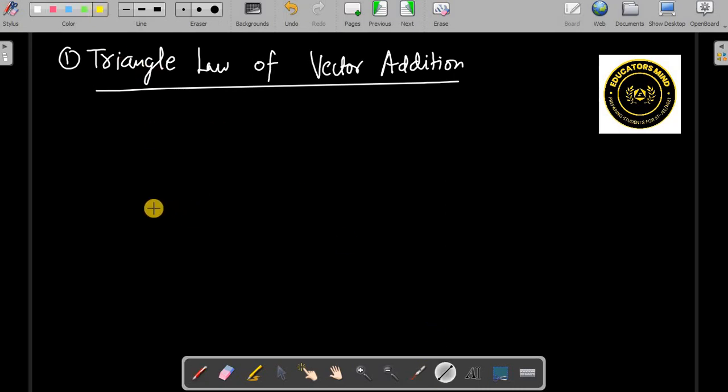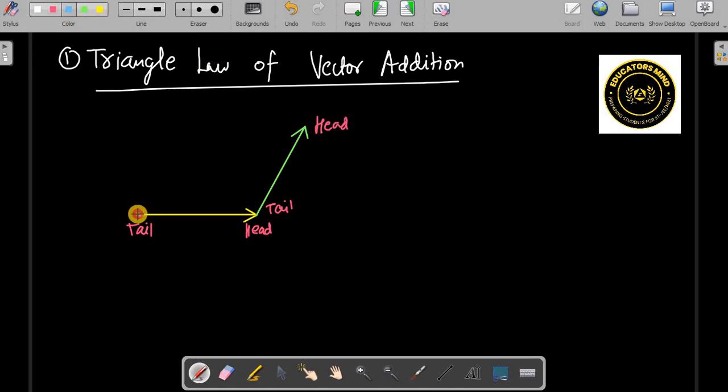Let us say this is one of the vectors like this, and this is another vector like this. We need to first of all bring tail and head together. So this is the tail and this is the head, and this is the tail of the second, this is the head of the second.